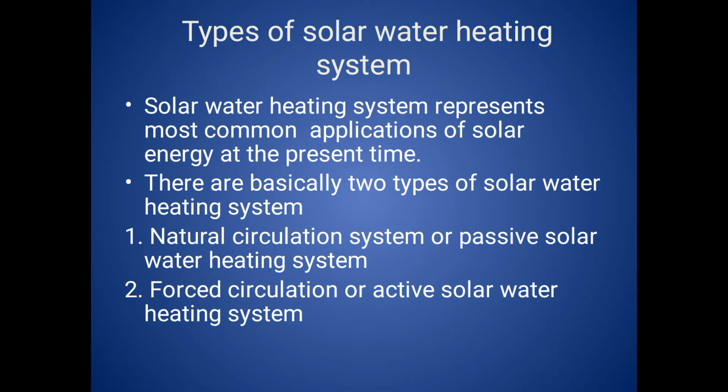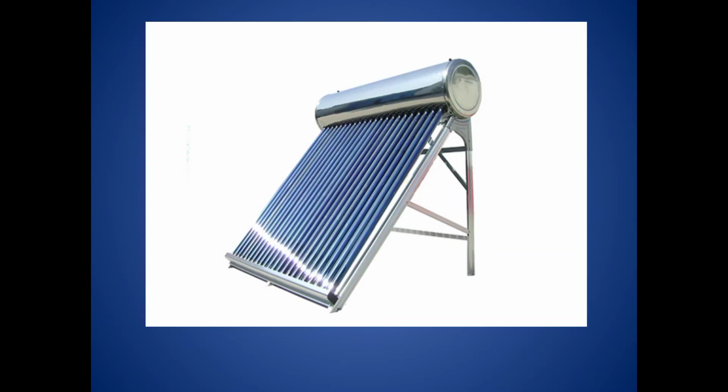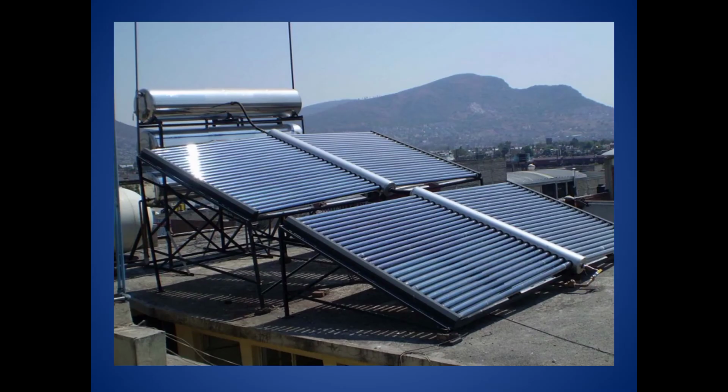The second type is the forced circulation solar water heating system or active solar water heating system. In that there is an extra pump, an external source connected to this solar water heating system, that's why it is called forced circulation or active solar water heating system. This is a small scale solar water heating system which is used in homes. This is a large scale solar water heating system.